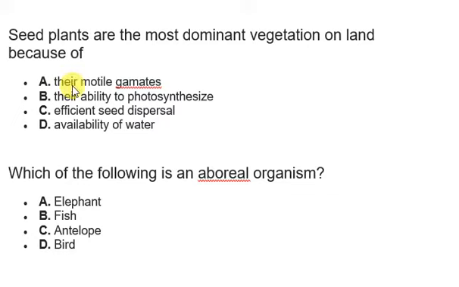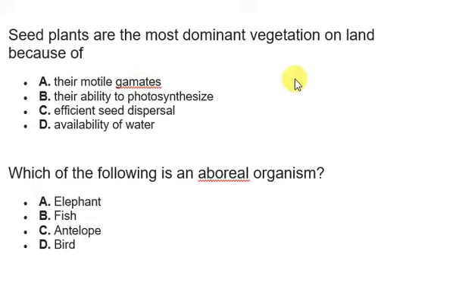Option A, they have motile gametes. Of course not. Their gametes can be motile, but not in the sense that we are taking it. Motile means being able to move, but they're not able to move on their own. They can be moved by wind, humans, animal dispersion, and a lot of other factors in the environment. So the reason why they are dominant is because of their ability to disperse.